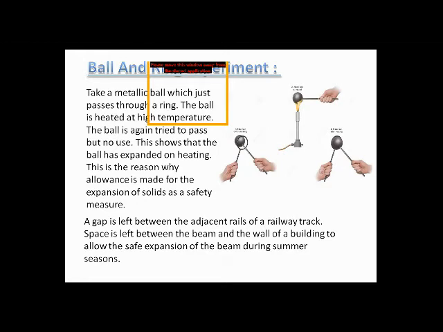Now, when we provide temperature to the solid sphere, after a few minutes, when we try to pass the ball through the ring, we observe that the ball will not pass through. Why? What is the reason? The reason is that when we provide temperature or heat energy to this sphere, it expands, and that expansion is the thermal expansion in solids.